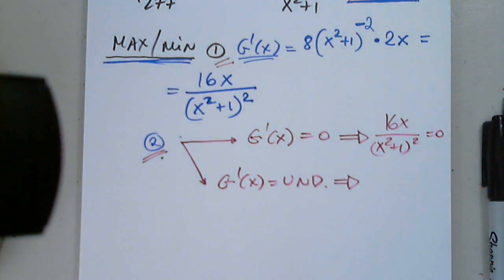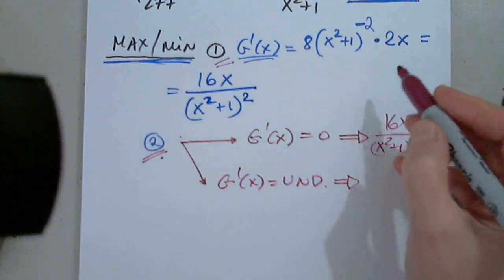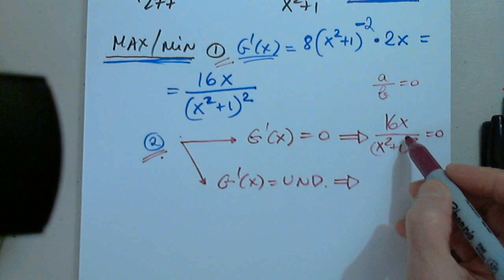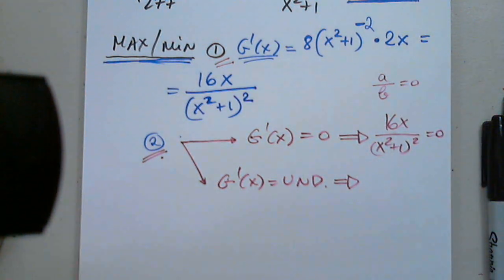So when I set 16x over x squared plus 1 squared equal to 0, do I get a solution or not? When is a fraction 0? When is a divided by b 0? When a equals 0.